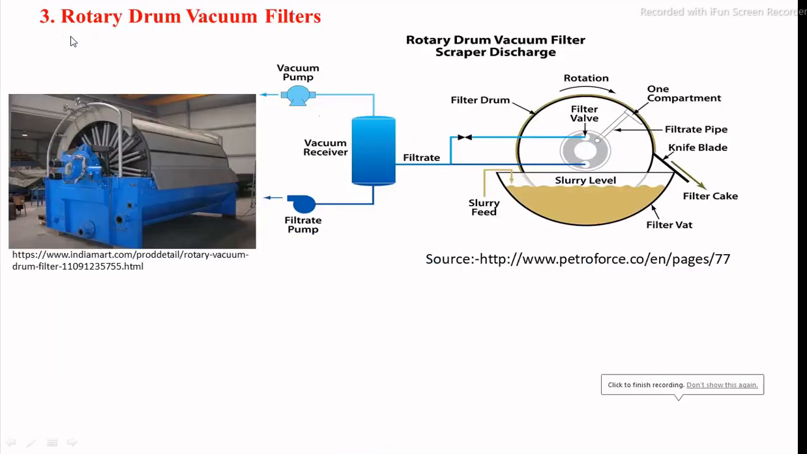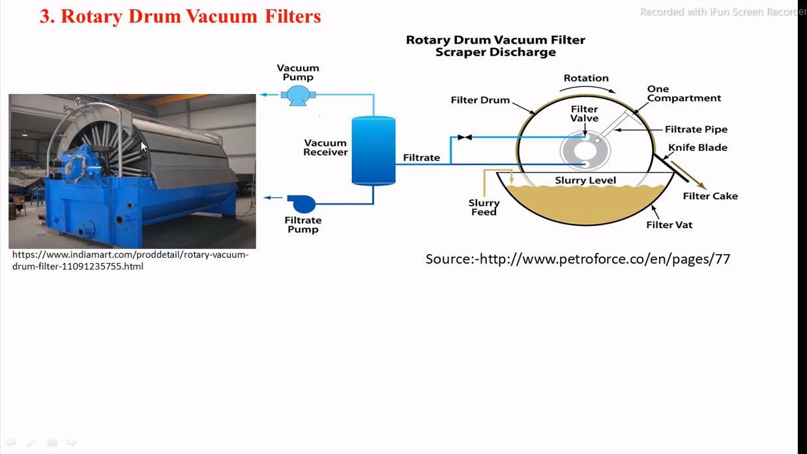The third unit operation is the rotary drum vacuum filter. The basic principle is that, by using vacuum, the rotary drum is a continuous filtration process in which a rotating drum is immersed into the slurry. You can see this is the rotating cylindrical drum. The cylindrical drum is made of perforated screen, and on that perforated screen the filter media is placed.